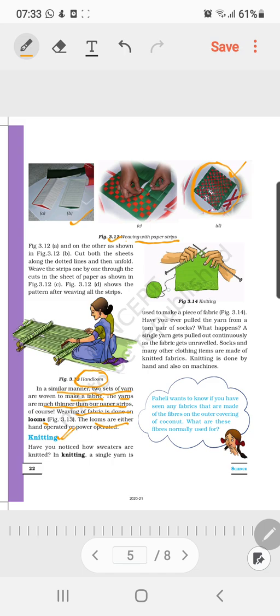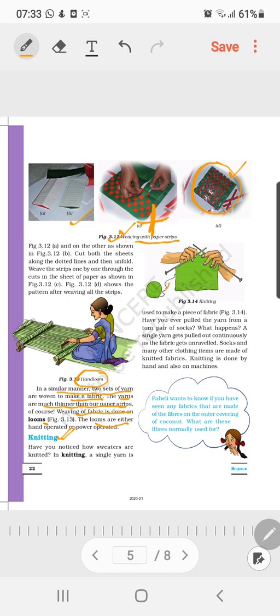So you can see here how the simple single piece is made. See what is the difference between weaving and knitting. In weaving we are using two strands, one is horizontal and another one is perpendicular, okay, vertical.